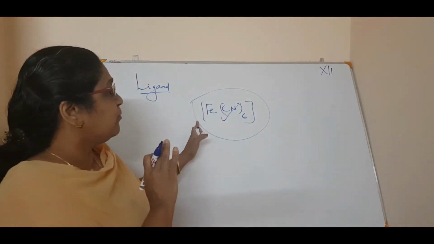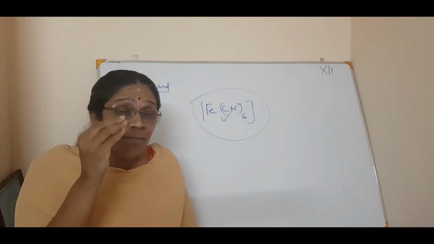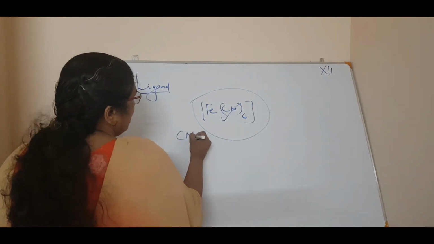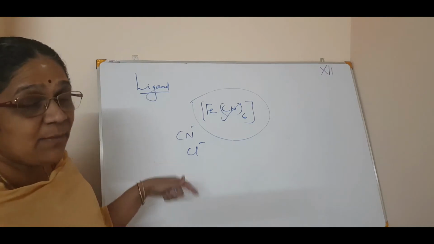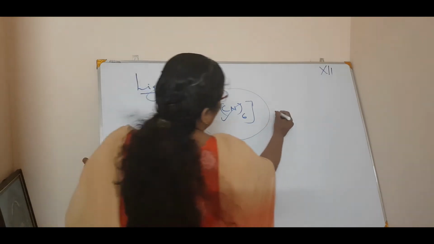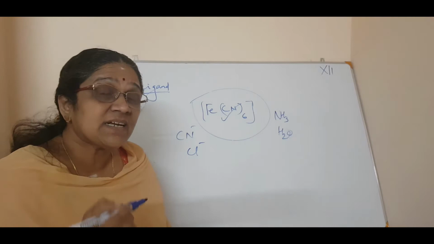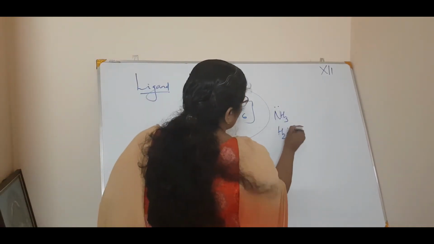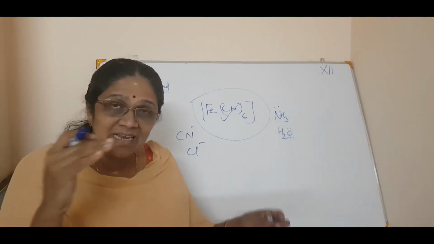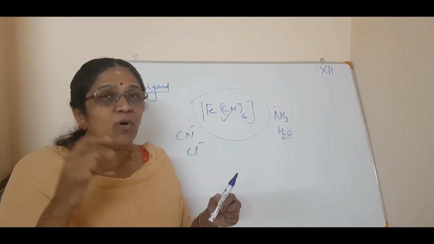Now, coming more to ligands, a ligand can be a simple ion, for example CN minus or Cl minus. Or it can be a simple neutral molecule, for example ammonia or water. Listen, the ligands must contain a lone pair of electrons for that bonding. For direct bonding, in coordination chemistry, we call that bonding a linkage.